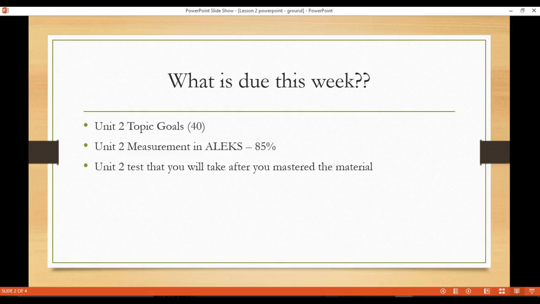Remember that you'll need to work at least 1 hour per day in ALEKS, a minimum of 5 hours per week, so you can have plenty of time to get your work done. So depending on how many topics you have will determine how many hours you need to spend. If you are behind, you'll need to put in additional hours on top of the 5 hours per week to master your current work and past work. If you don't know the due dates by now, please speak to your instructor so you can keep track of the work that needs to be done.